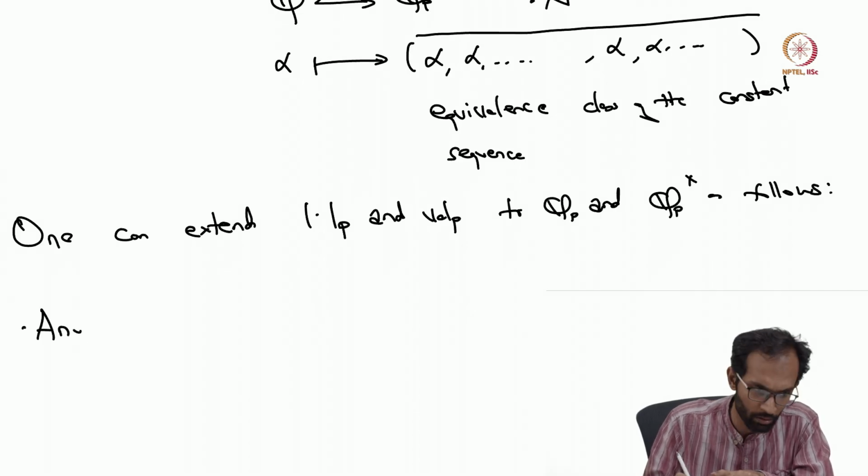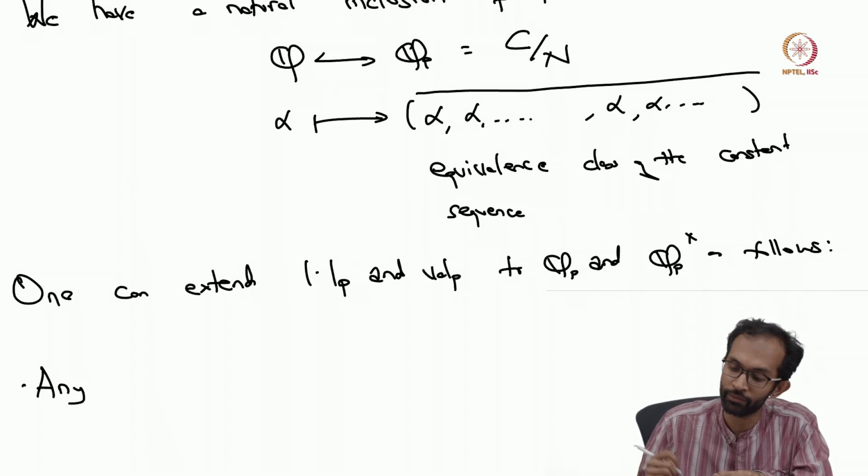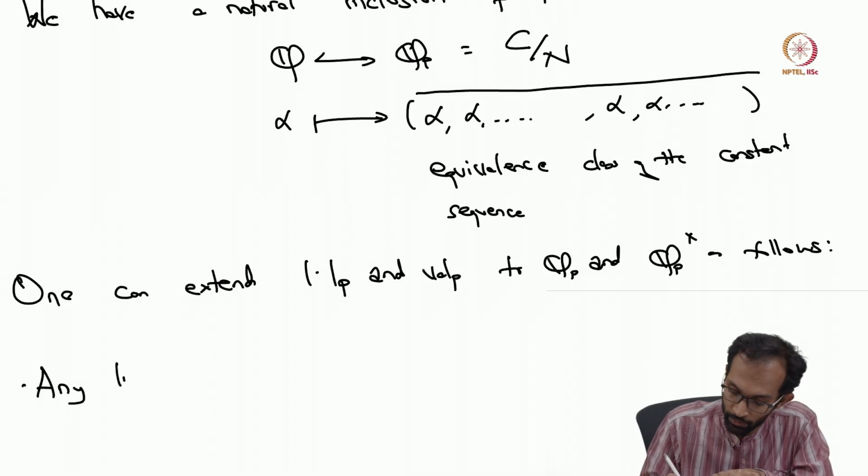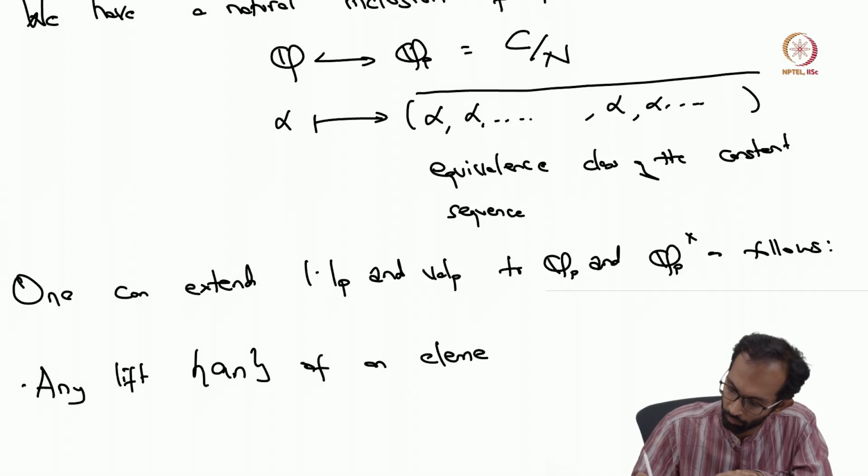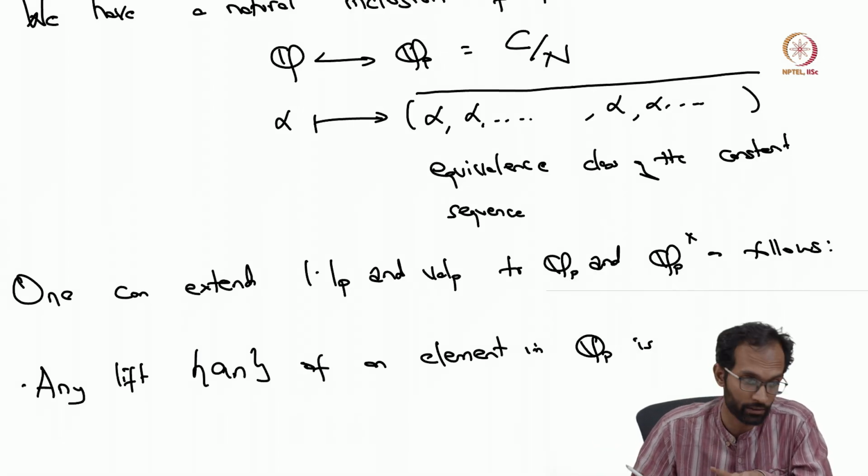If you take an element in Q_p and you lift it to a Cauchy sequence, any lift, say (a_n), it is either a null sequence or it's not a null sequence.